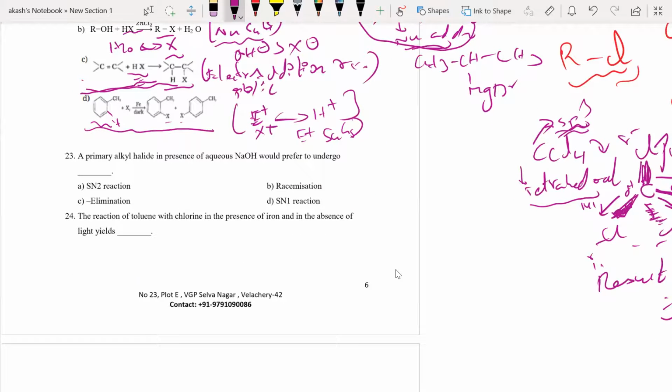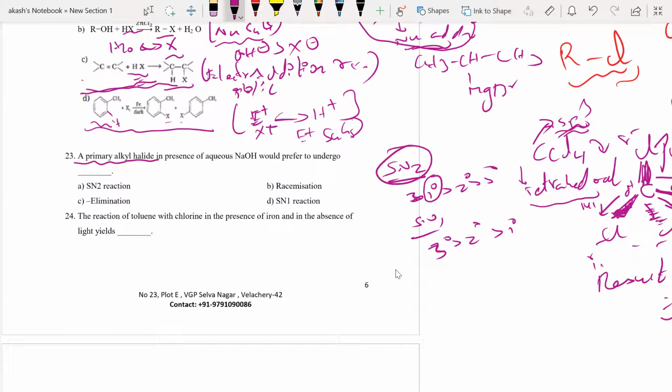The primary alkyl halide in the presence of aqueous NaOH would prefer to undergo what? Now we know for SN2, the order of reactivity is primary, secondary, tertiary, and for SN1 it is tertiary, secondary, primary. This is what we have in hand for the order of reactivity. You're talking about a primary alkyl halide. Primary means it is more reactive towards SN2.